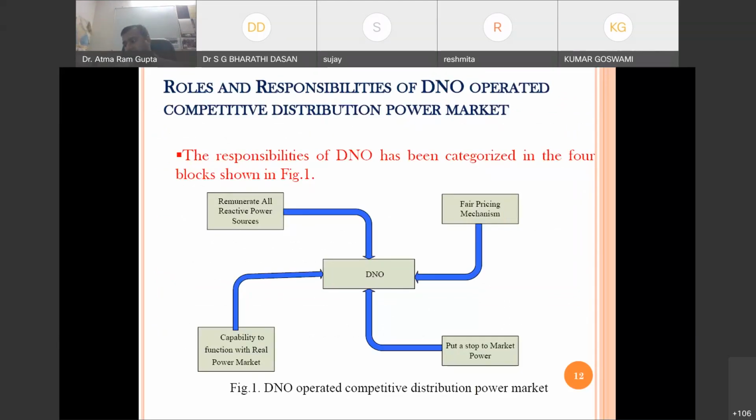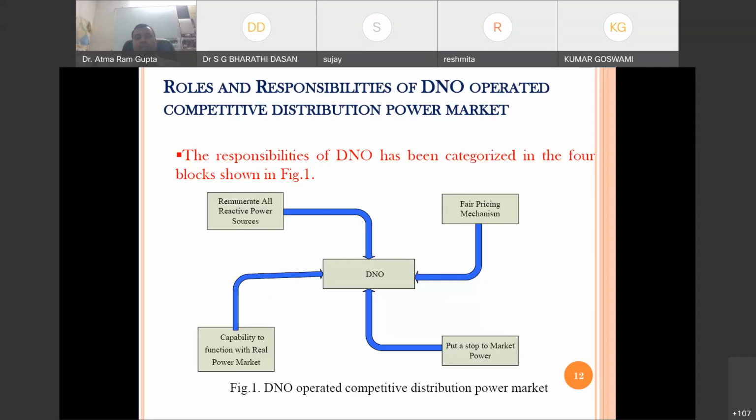Next is who will suggest where to allocate, who will watch the market, the fair pricing mechanism, and how they will remunerate the DG. Say, for example, some company has its own distributed generation. They want to sell their power to the consumer. They will sell, and after that they should be remunerated. DG can be all the four types we have discussed.